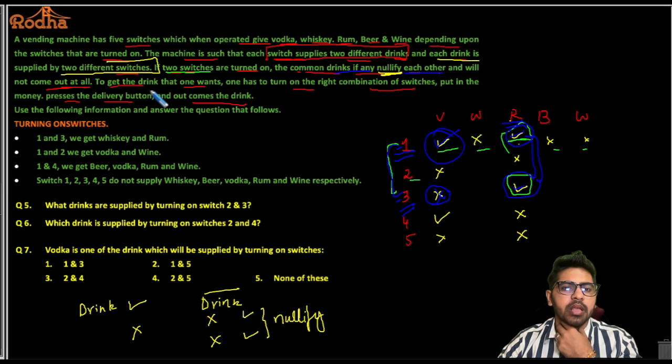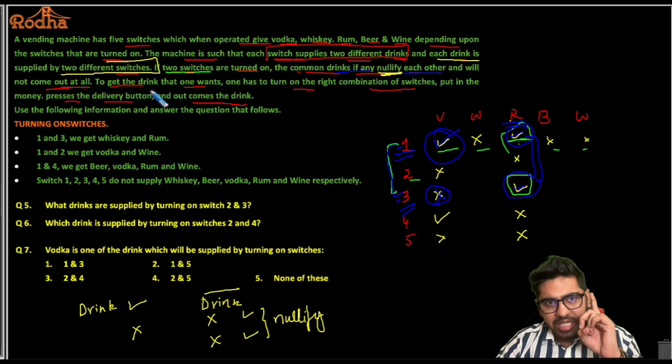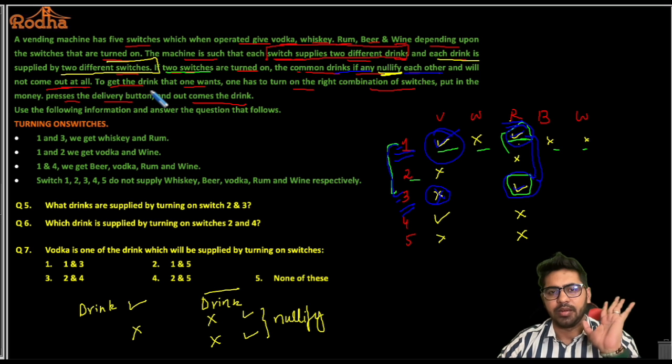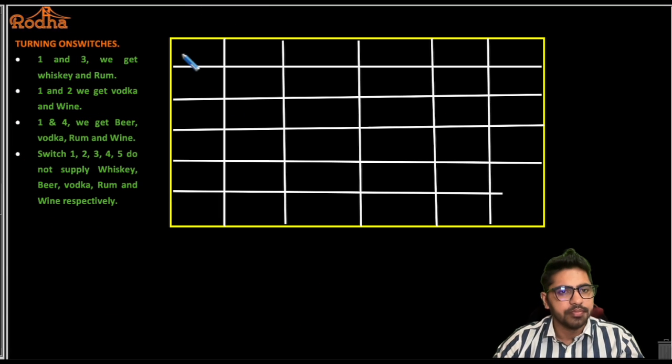ठीक है, परफेक्ट. Another thing that I have got to understand from the statement in the first paragraph is that if there's any common drink between 2 switches, then that drink is going to get nullified. That is not going to come out at all, right? So these are the few conditions, and now we have turning on switches and what do they supply, और उसके basis पे we have to crack this entire set here. ठीक है, चलो let's start working this set out here.